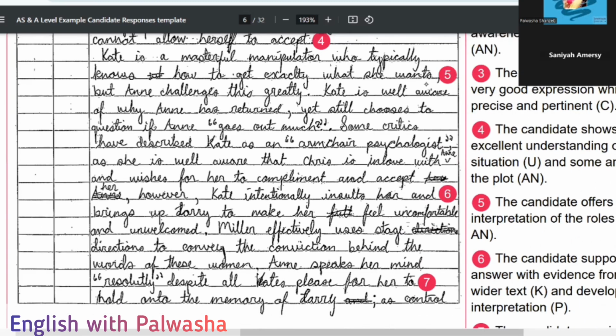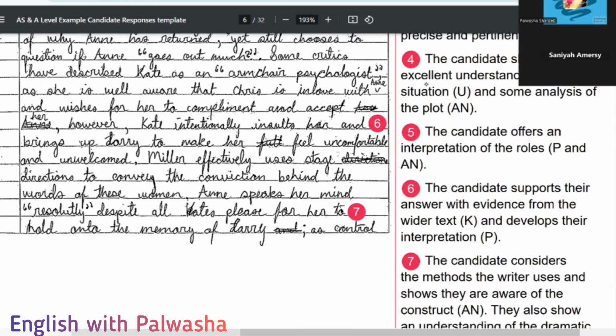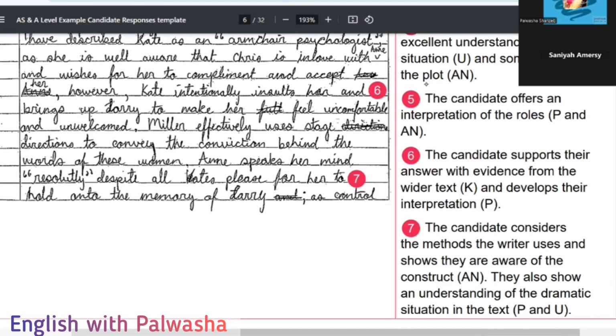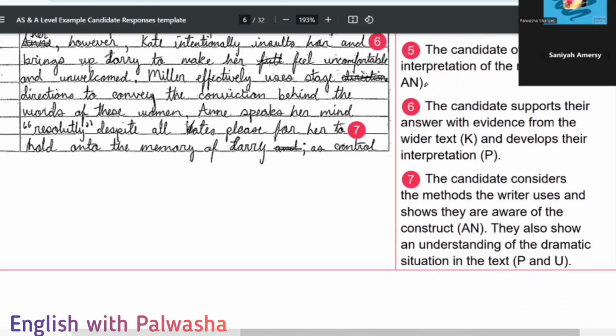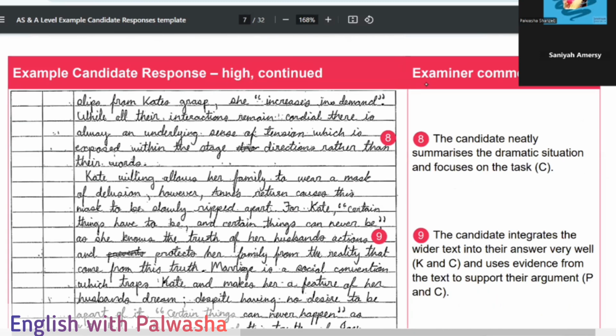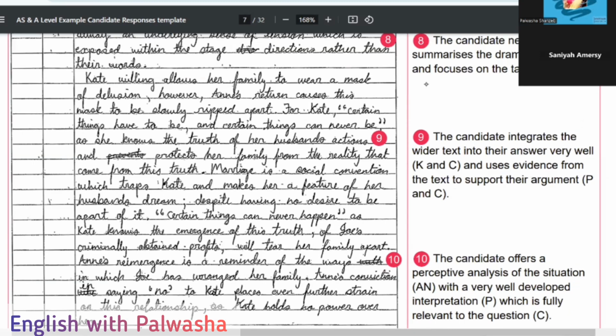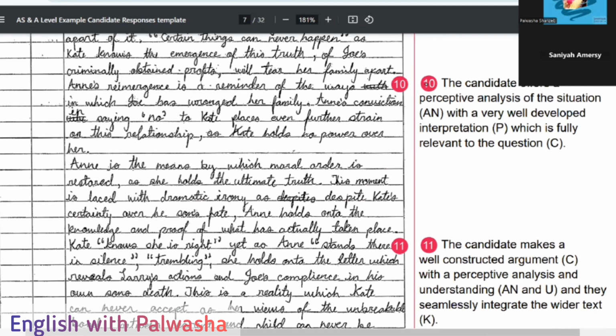क्योंकि whatever is happening in between the drama, we need to explain that. That's right. But also we need to explain our own point of view. We need to explain our own interpretation. We have to give evidences from the extract. That's right. That's acceptable. But we have to give our own point of view. You have to drop that too. Okay. And then the writer uses the methods, whatever the methods are being used, we need to explain that. If we move on towards that, I'm going to share this whole response with you, and also the question paper of this specific paper, so you can get a better idea how to basically structure the answers.